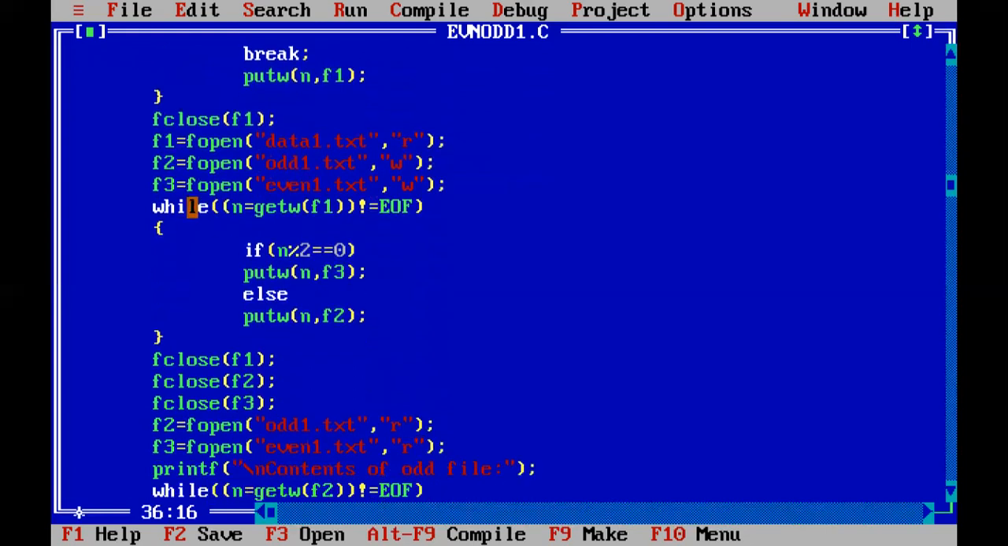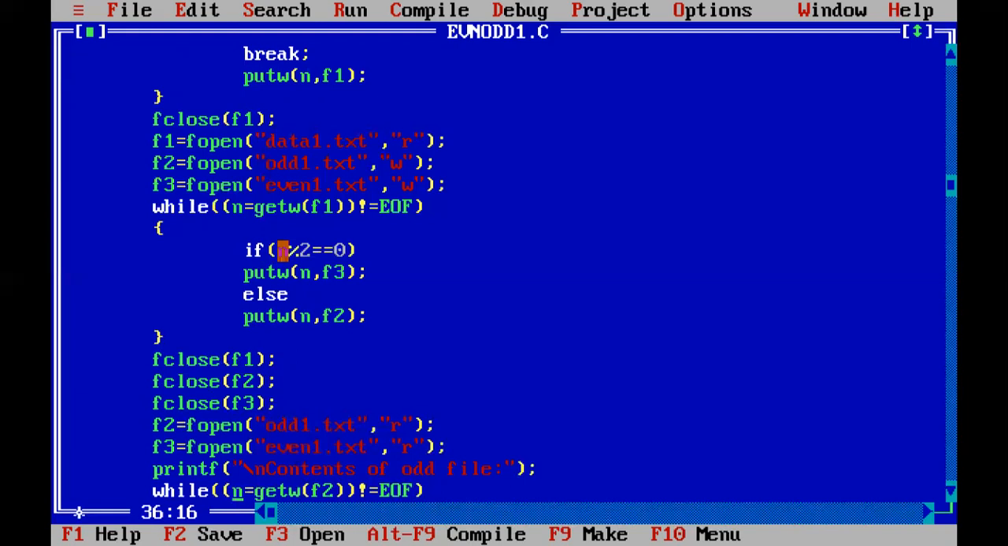Now I have written a while loop here. While n equals getw, I'm getting the integers now from f1. So f1 is pointing to the data1 file, which is our file with the contents, the file with 10 different numbers. So we are getting the integers now. When should it stop getting the integers? Unless and until we reach end of file. EOF stands for end of file. Till then we are going to get the contents.